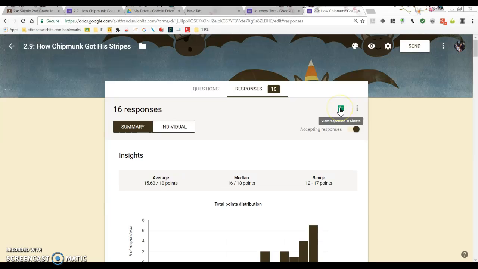But I can also view responses in Google Sheets. I can also see their individual responses.